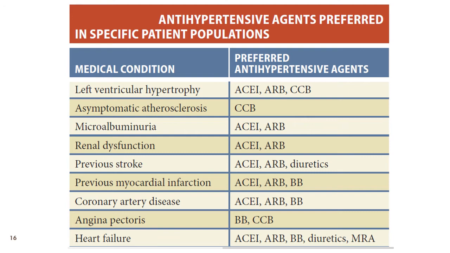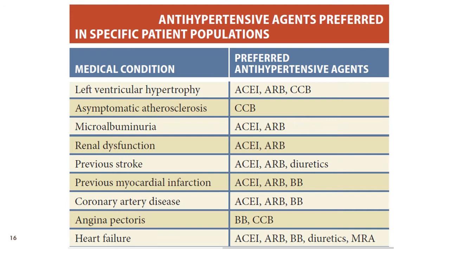Therefore, ACE inhibitors, ARBs, and calcium channel blockers are prescribed in these patients. Calcium channel blockers have shown a promising effect in left ventricular hypertrophy when used for a prolonged time. They reduce the left ventricular mass.